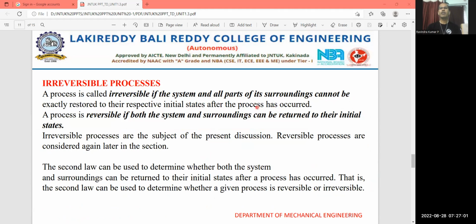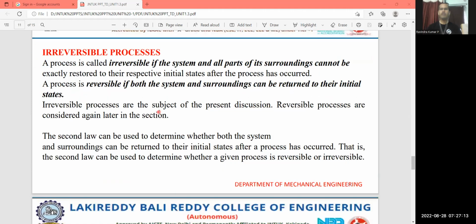So if the system and all the parts of the surroundings cannot come to the initial states once the process is completed, then you can call it an irreversible process. In an irreversible process, you need to represent it with a dotted line. If it is a throttling process, then you have to mention it as a dotted line, from 1 to 2. Dotted line, and the compression and expansion directions you need to mention.